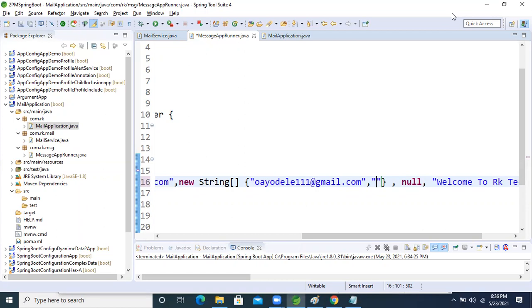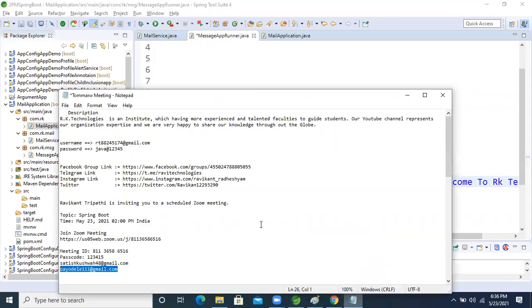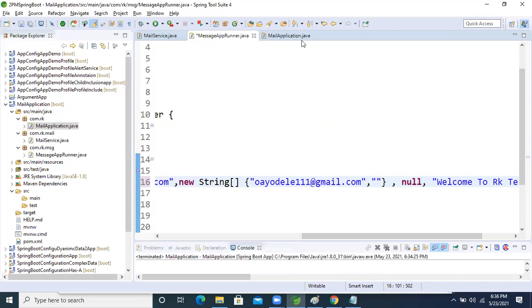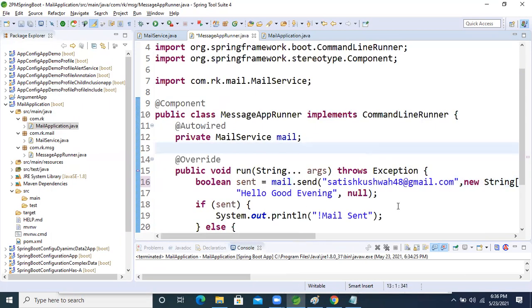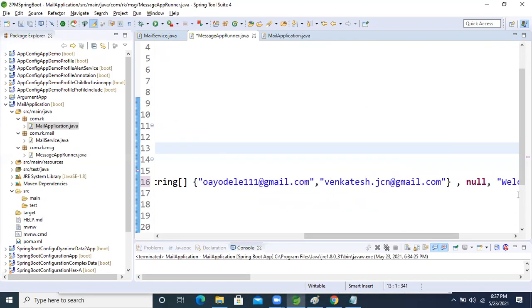Okay, Venkatesh is there, right? I'm adding Venkatesh in the CC. Another person is Venkatesh. Two persons. Okay, CC and BCC also I'm taking, right?